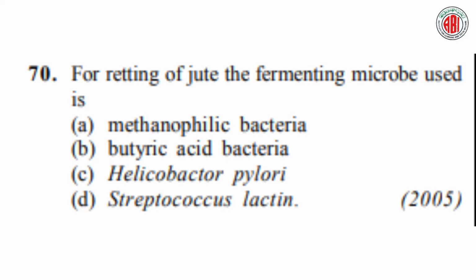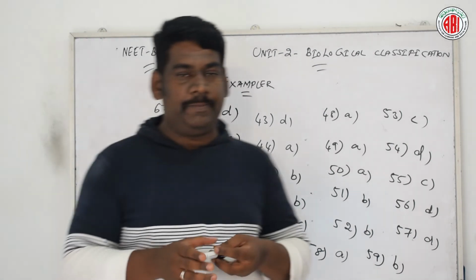For retting of jute, the fermenting microbe which is used is: methanophilic bacteria, butyric acid bacteria, Helicobacter pylori, Streptococcus lactis. Now let us see which one is the right answer for this question. According to this question, option B is the right answer.